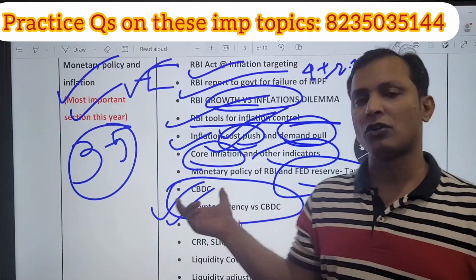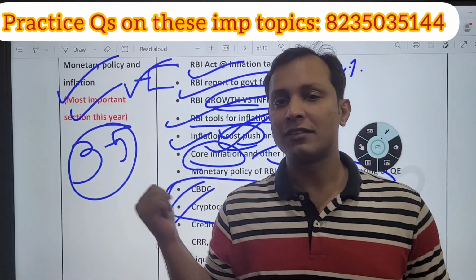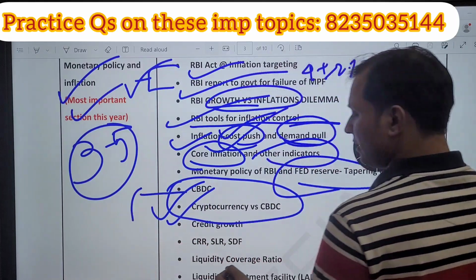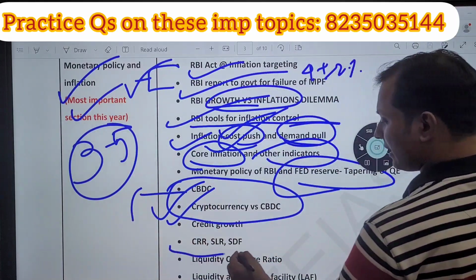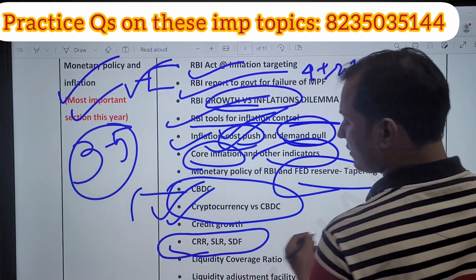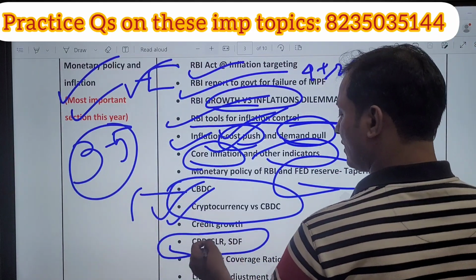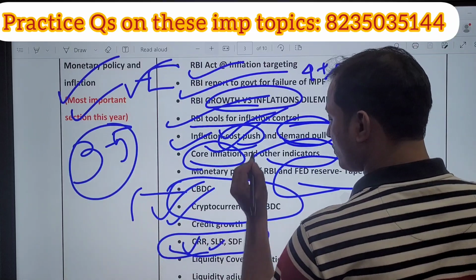Definitely UPSC cannot go beyond my optima in this section. Very important. Definitely one question from here. Okay, next CRR, SLR and SDF. Very important this year. CRR, SLR, and SDF. You are going to thank me.